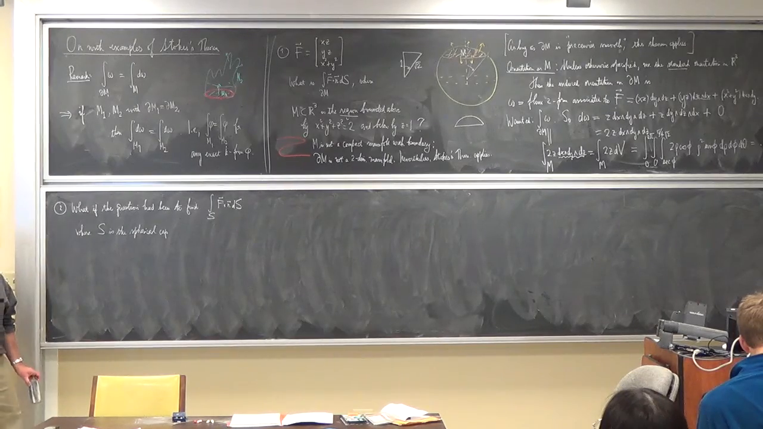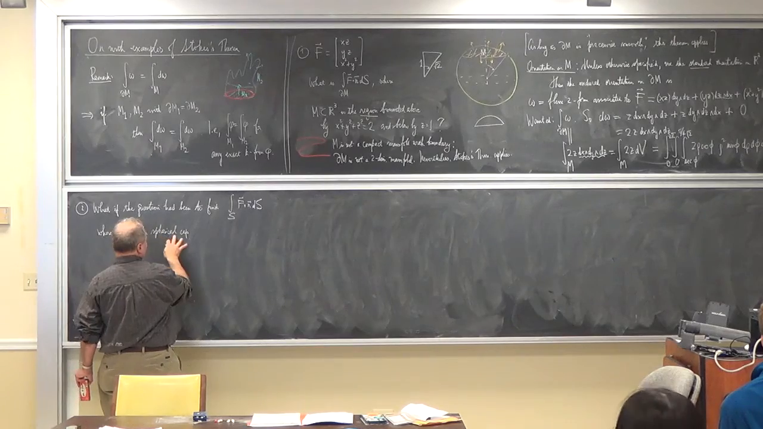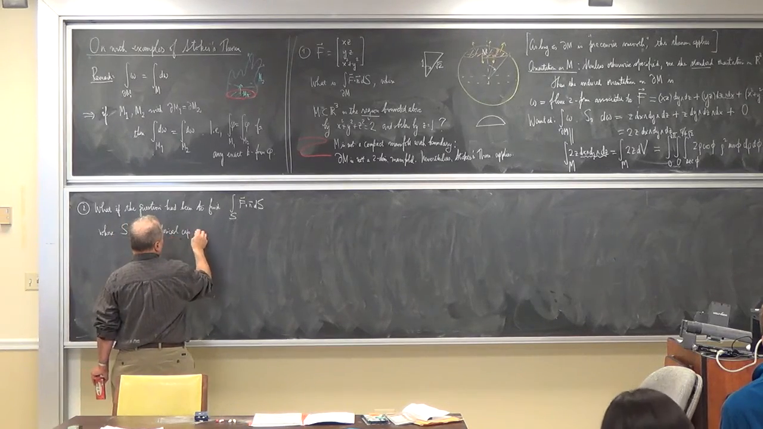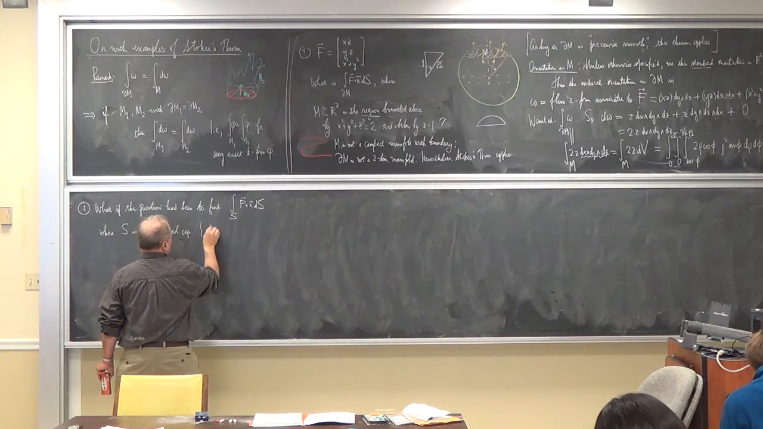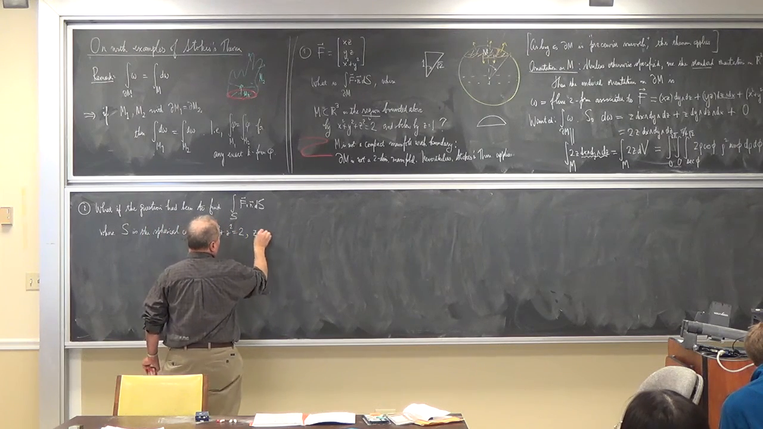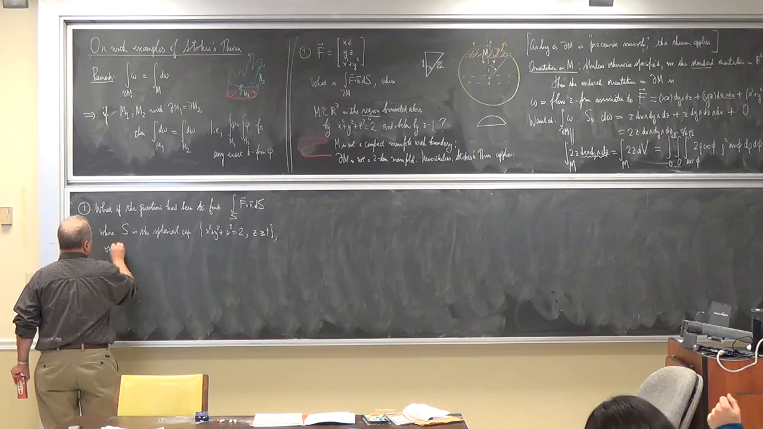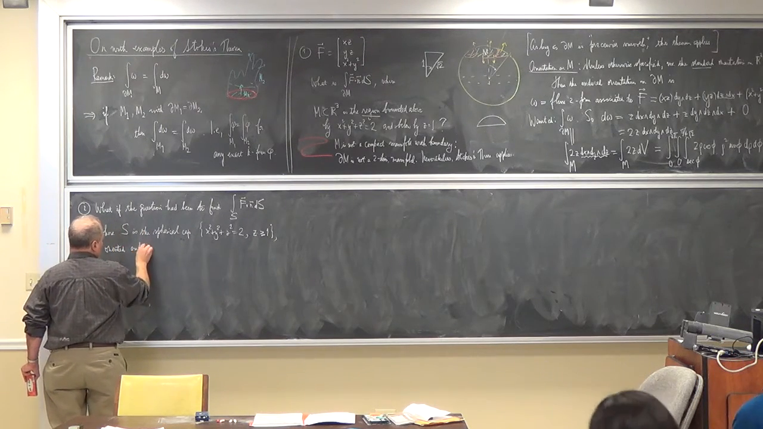Yes. So we could subtract. Okay, hang on. Let me finish writing. I'll get to it in a sec. The spherical cap, taking x squared plus y squared plus z squared equals 2, z greater than or equal to 1, and I have to tell you oriented outwards as usual.